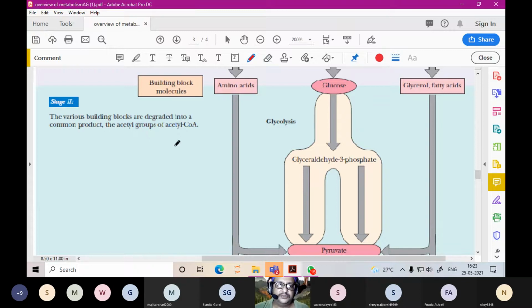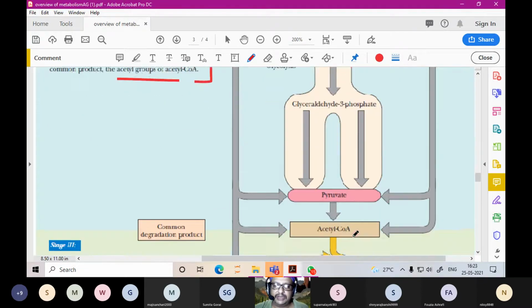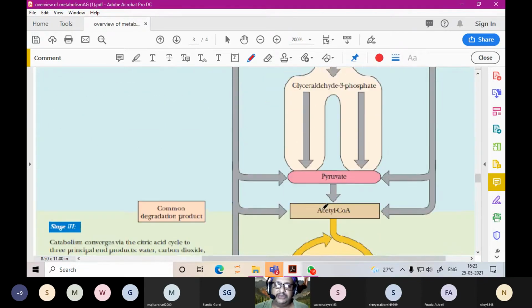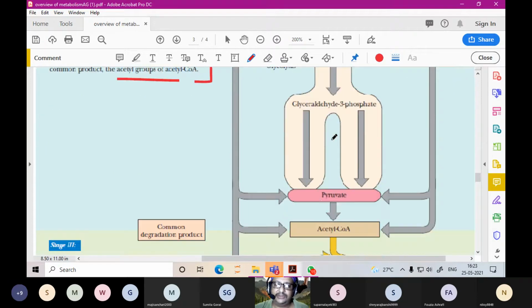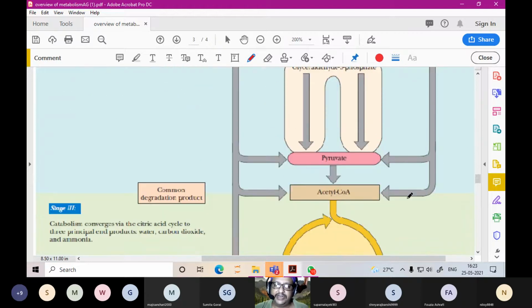In stage 2, the various building blocks like amino acids, glucose and fatty acids are degraded into a common product, that is acetyl coenzyme A. The amino acids get converted into a common product, which can be acetyl coenzyme A or pyruvate. The glucose via glycolysis can also get converted into pyruvate and acetyl coenzyme A, and the glycerol and fatty acids can also get converted into pyruvate and acetyl coenzyme A. This is the common degradation product, acetyl coenzyme A.